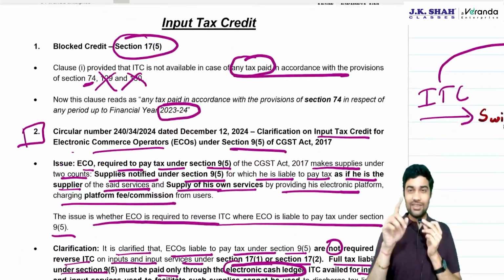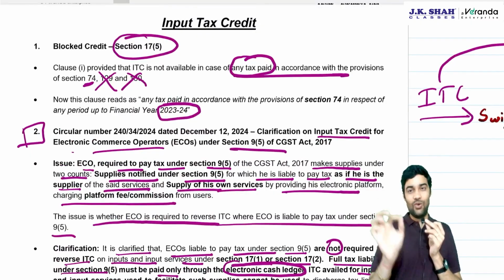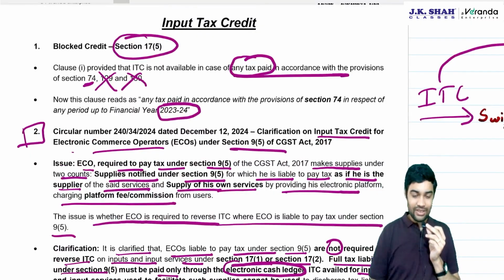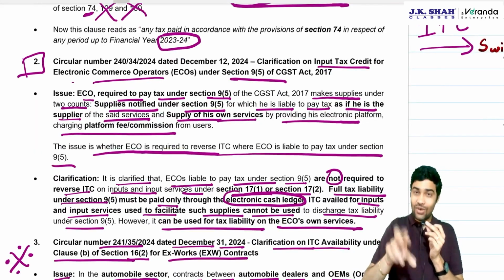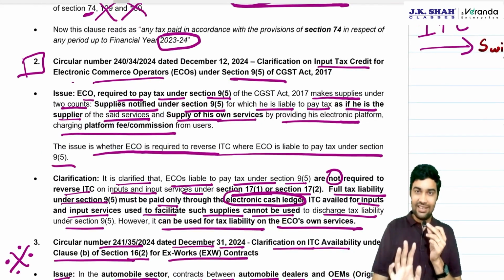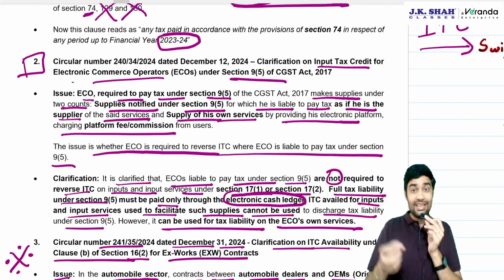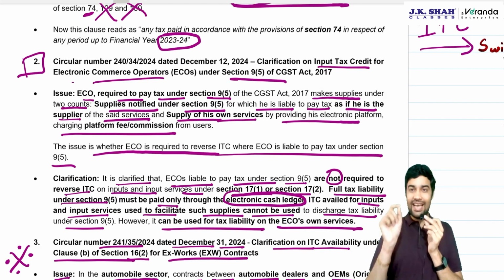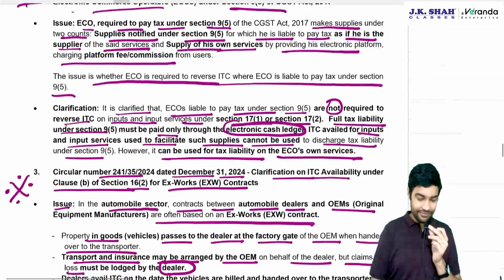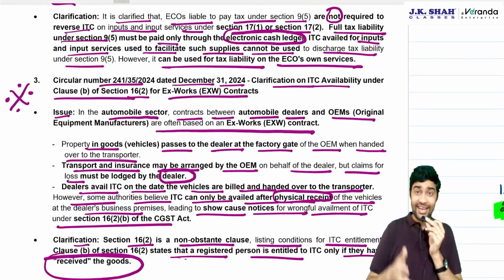Block credit reference to 129 and 130 is deleted. 74 will be applicable only till FY 23-24. E-commerce operators, those who are paying under 9(5), for that 9(5) they don't have to do any other reversal of ITC, but that 9(5) amount they will have to pay through e-cash ledger only.